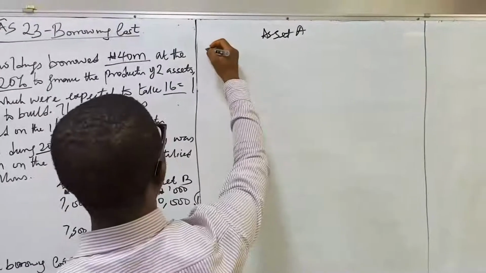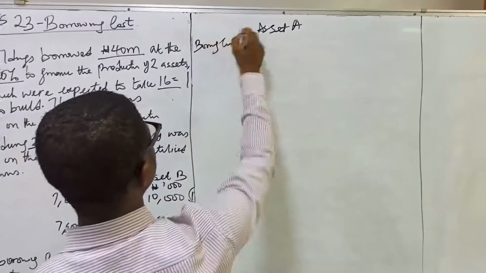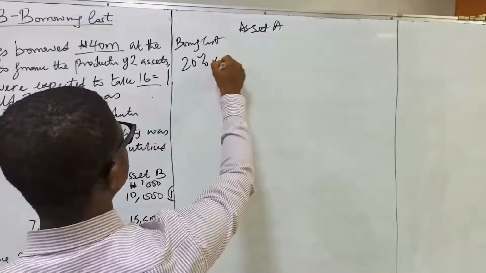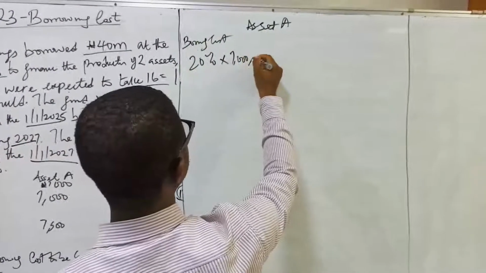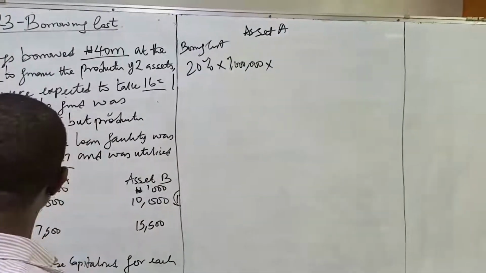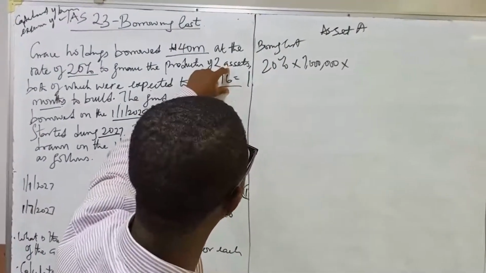That means the borrowing cost would be 20% times 7 million multiplied by, because this was incurred at the beginning and it took 16 months to complete.